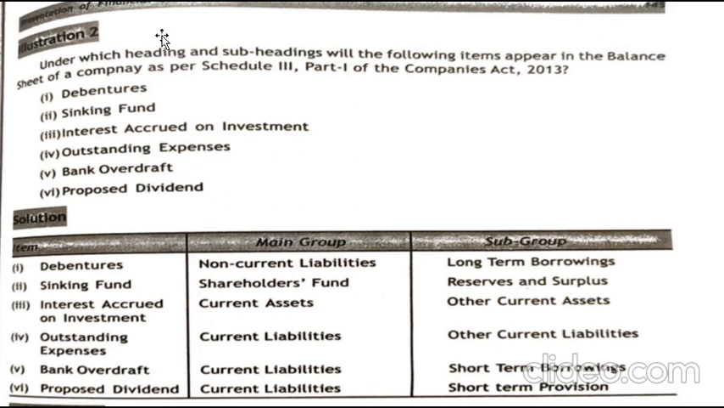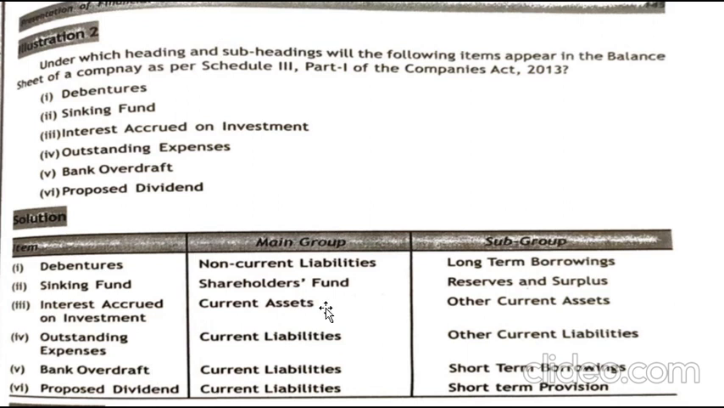You need to assume yourself as the company and prepare the financial statement. When you assume yourself as the company and prepare the financial statement, then you will understand clearly where to allocate which expenses under which heading. The proposed dividend is a dividend which you are supposed to give to your shareholders for the shares they have bought from your company. So when you're going to give a proposed dividend to them, it is a current liability.